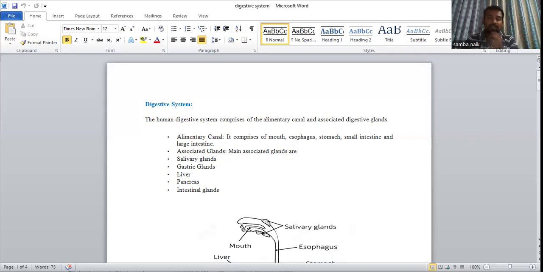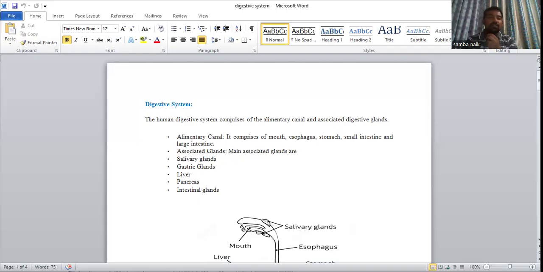The human digestive system comprises the alimentary canal and the associated digestive glands. Yes, some glands are there in the stomach. The chief cells of the gastric glands secrete the gastric juices like HCl, hydrochloric acid. How does it work? The importance of hydrochloric acid is the conversion of pepsinogen into pepsin.